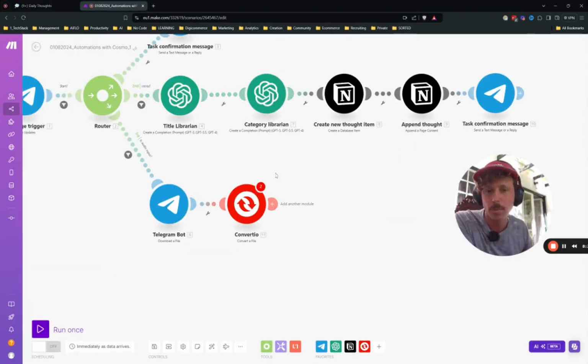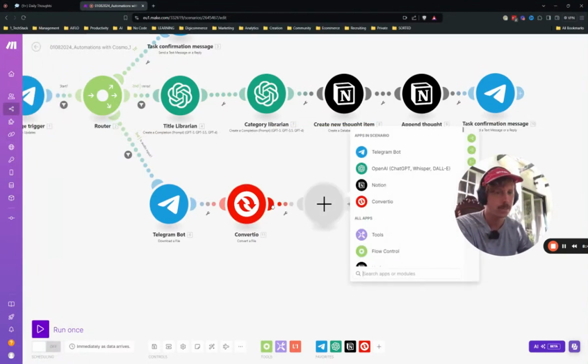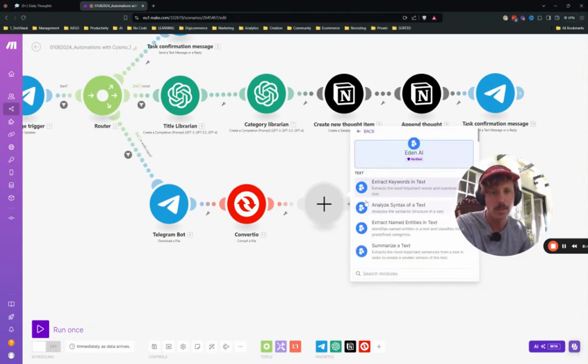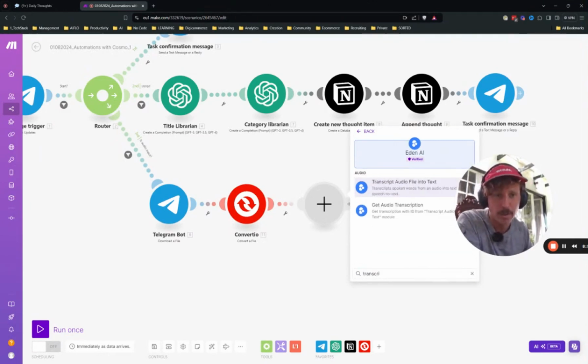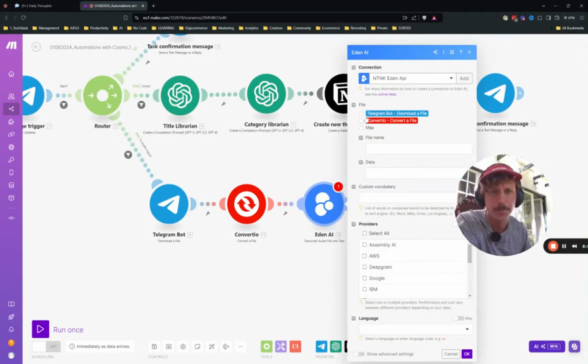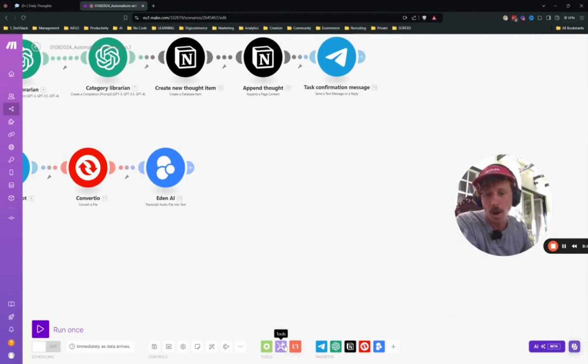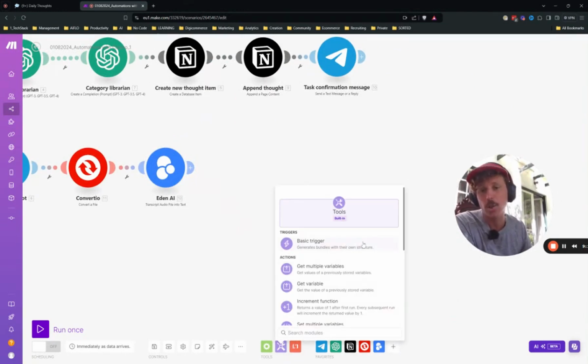And now comes my superpower, or my super secret, not so secret tool, which is, drum roll, Eden AI. Eden AI is an AI aggregator. You literally can do everything with it. Now what we do is we transcribe the audio file into text. So we take this one. From my experience, AssemblyAI is fantastic. I would say English here. Yeah, save.